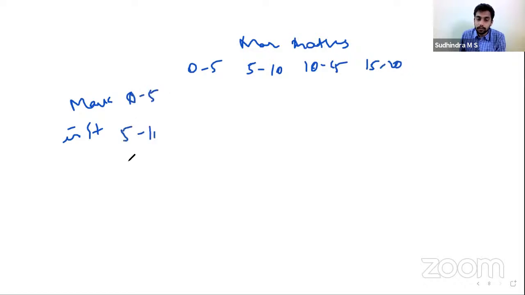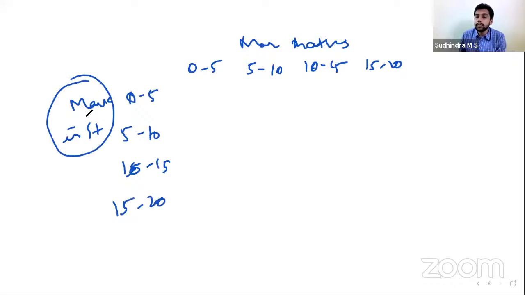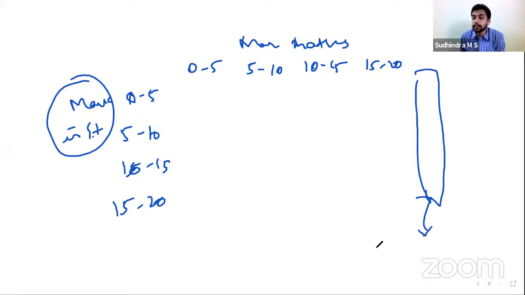10 to 15, 15 to 20. Now, if I take out the entire distribution of marks in stats, this total is called marginal distribution. It is called marginal distribution.